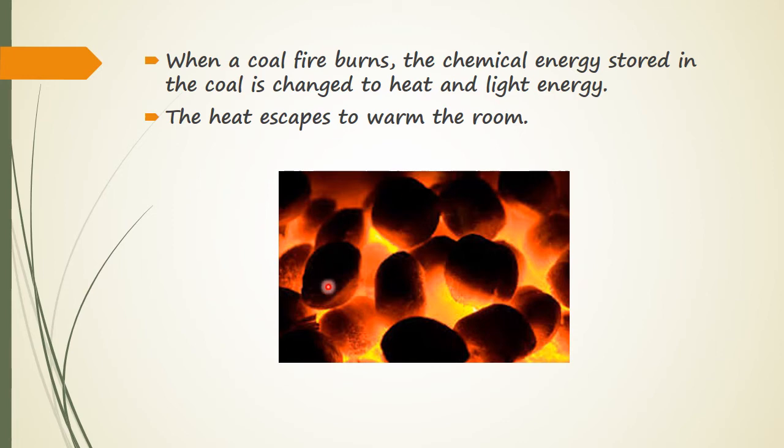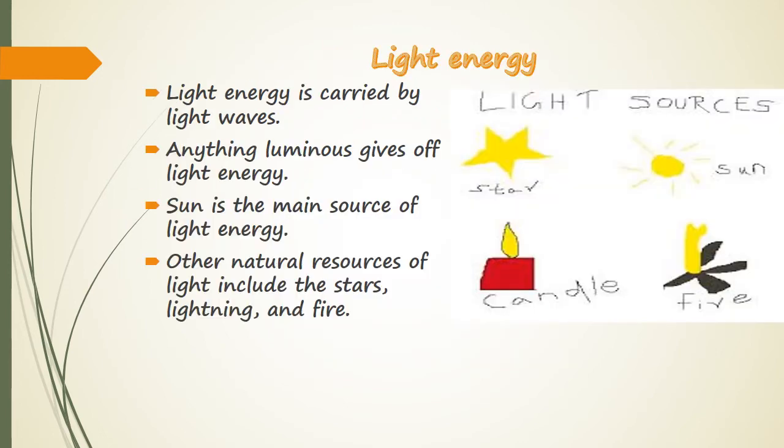If you have ever seen a fire area in your living room, this is how the heat energy escapes and starts warming up the room. The same phenomenon is taking place here: heat will start moving from the area that is hotter towards the area that is cooler. In this way, the whole room will heat up after some time.